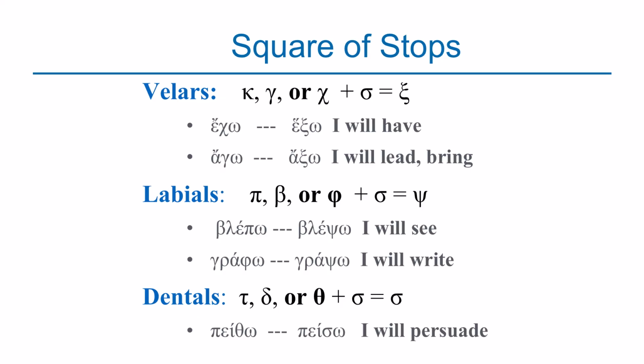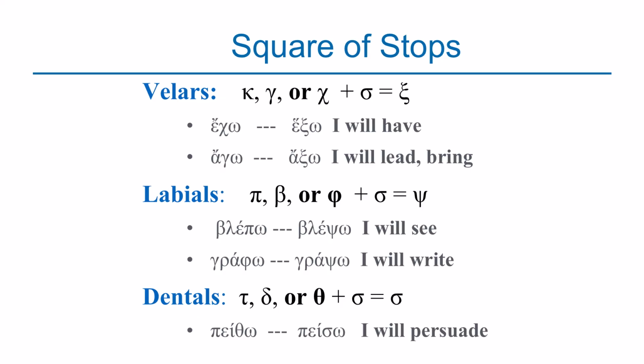Under the labials, you have blepo, that will be blepso in the future tense. Blepo is present tense; in the future tense, it's going to be blepso. That psi is as a result of pi combining with sigma. Another word under the labials, we have grapho, and the final result in the future tense will be grapso. When you combine phi with sigma, psi will be the final result. And grapso means I will write.